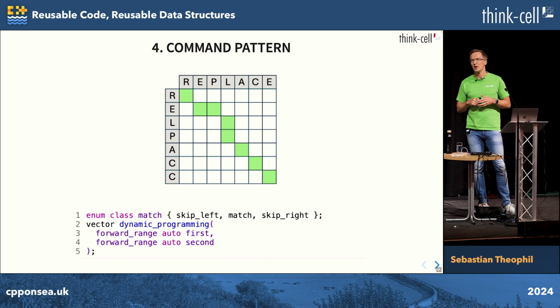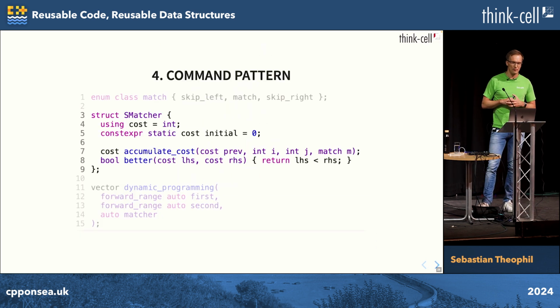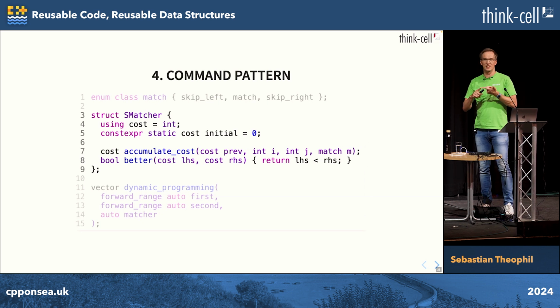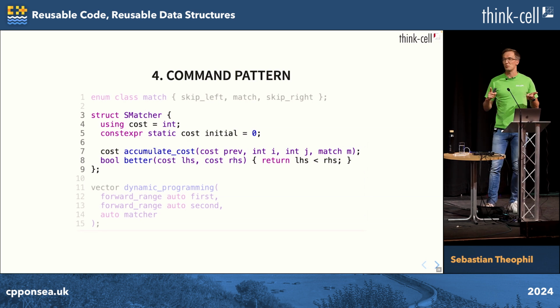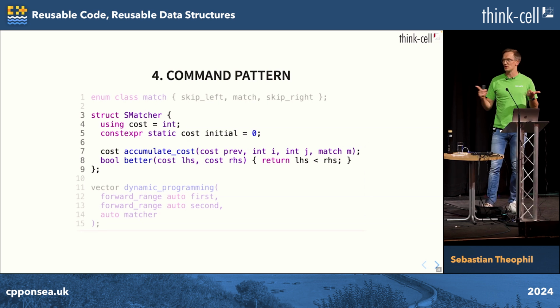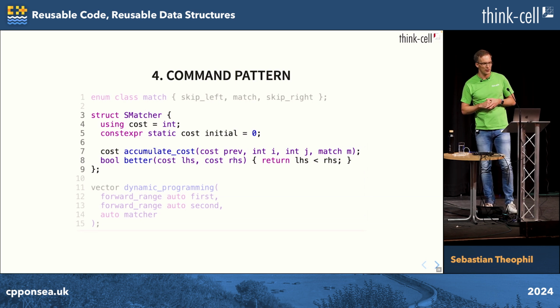Now this algorithm has a lot of customization points. So we can group them together to make the interface a bit easier to understand. The customization points might be the type of the cost. Here it's an integer by default. The initial costs might be a customizable value. You have to provide a cost function that actually calculates the costs of the next step. And when you customize the cost type, you also have to provide some kind of comparator so you can find the minimal cost path through your solution.